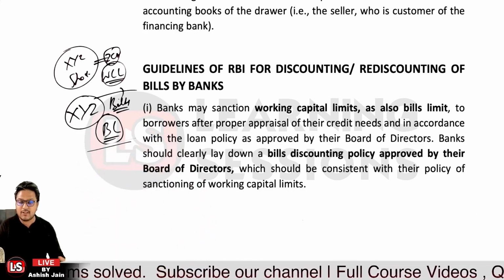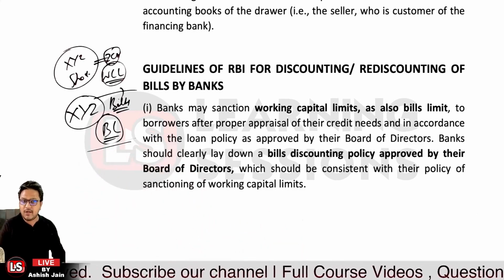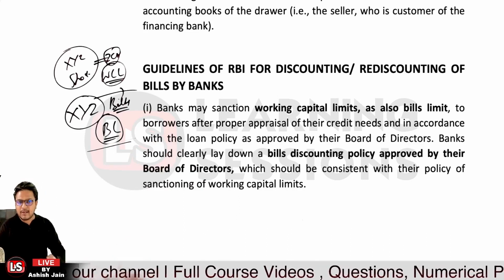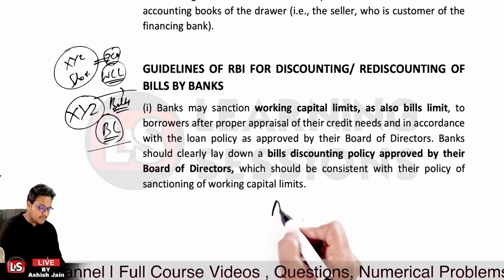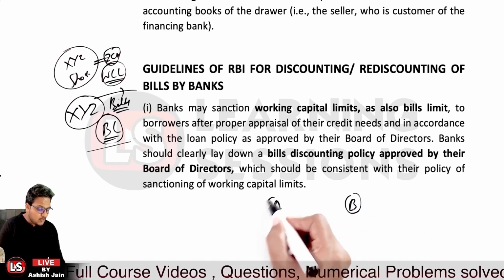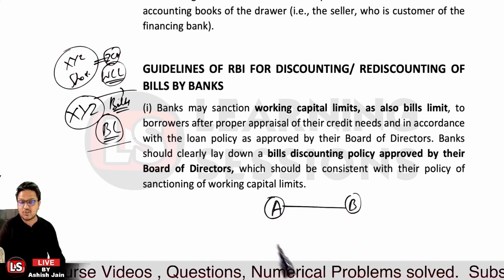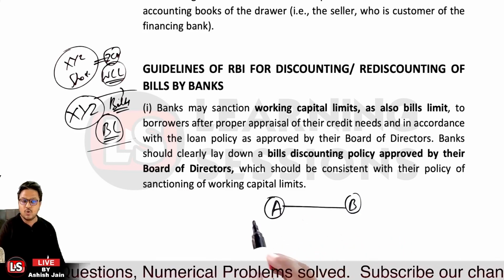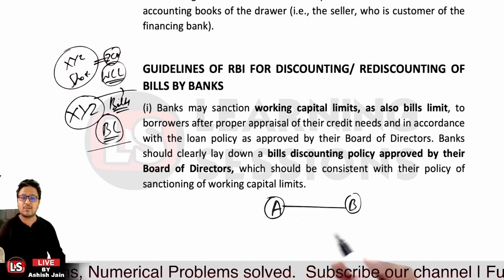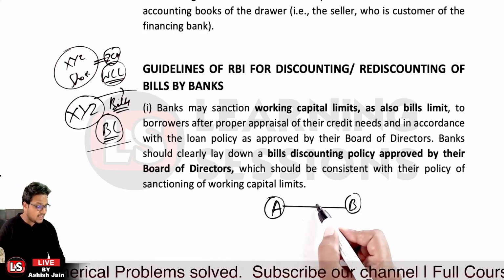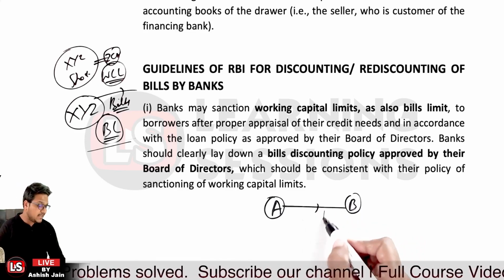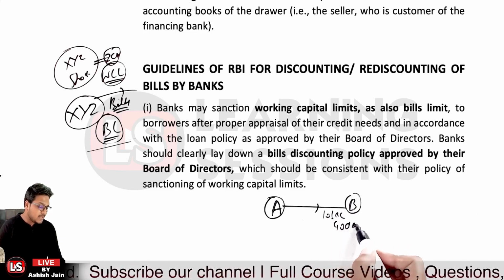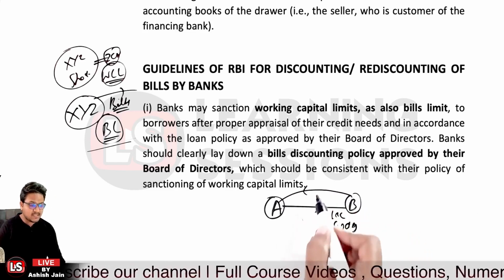Whenever the bills are drawn, it should be fair trade. It should not be related to accommodation bills or kite flying. Kite flying is a process. Let's take the case that person A and person B do not have a genuine transaction, and they have just drawn a bill. Let's say there is no trade transaction between them, and person A has drawn a bill of rupees 10 lakh on person B and allowed a period of 90 days. B has accepted the bill and given it back to person A.